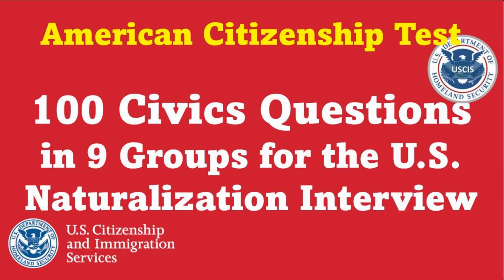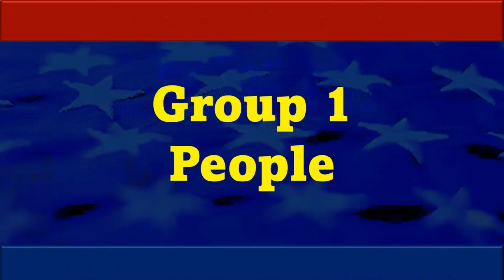In this presentation, we will study the 100 civics questions and answers you must know to pass this part of your naturalization interview. This presentation is divided in 9 groups by topics. This way, it will be easier for you to memorize all this content. Let us begin. In group number 1, we study important people of the United States.